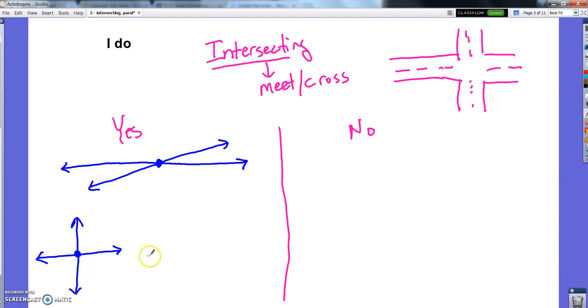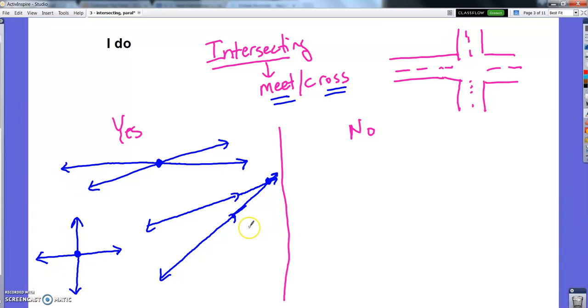A weird one, let me show you another example. This line and this line are also intersecting, which is weird because you look at them and you say, well, they don't ever meet or cross. But they do, because remember, lines go on and on forever in both directions. And these lines would keep going that way and that way, and they would meet eventually. So even if you don't see the point where they intersect, if they would intersect eventually, they're intersecting.